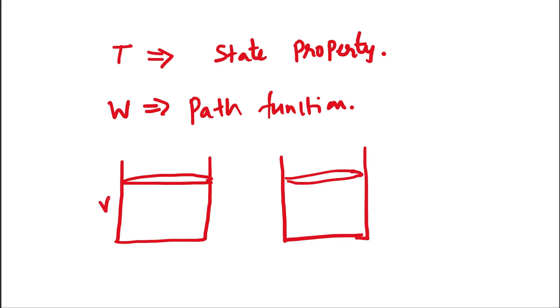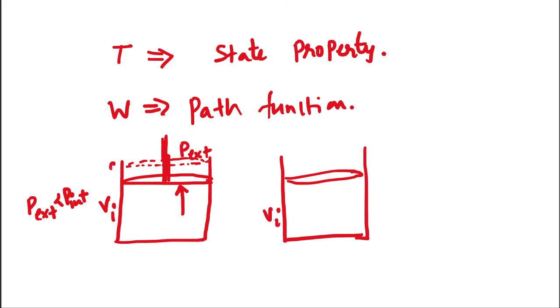So this is initial volume Vi, and here also Vi, and we have a P external here. Let's say P external is smaller than P internal. So then what will happen? P internal is higher than P external, therefore there will be some kind of expansion. So this is the new position of the plunger now. So then what happened? This is the volume change, delta V.